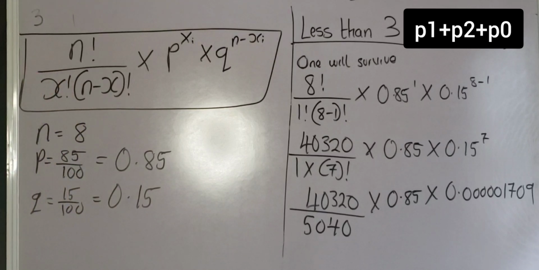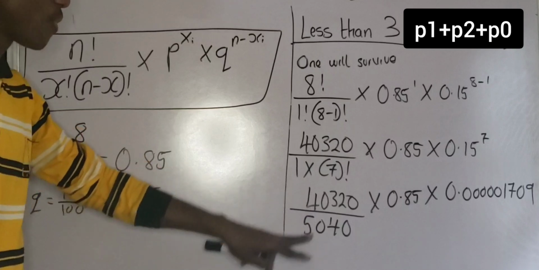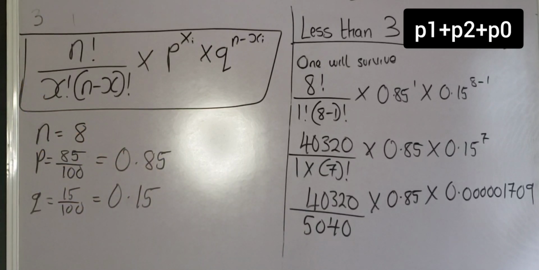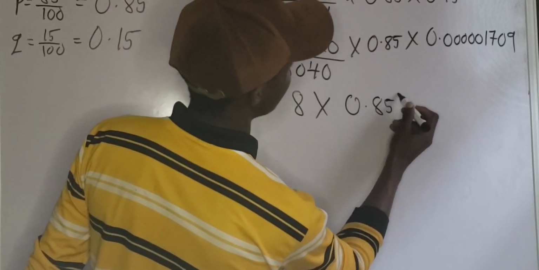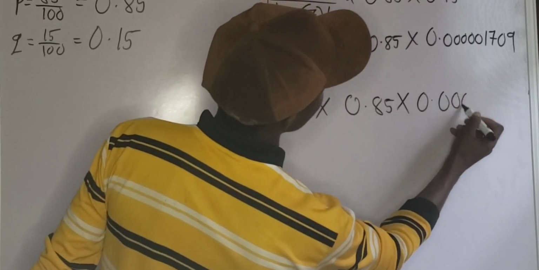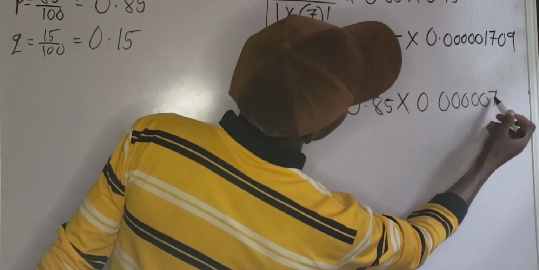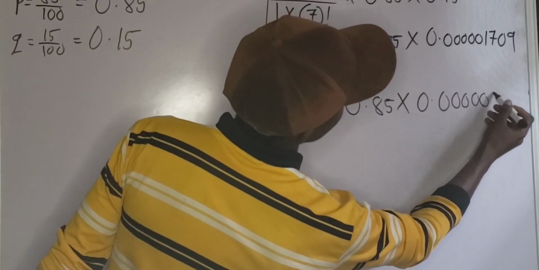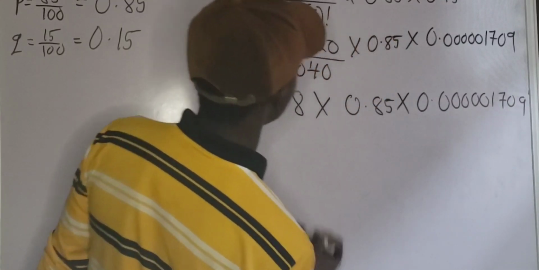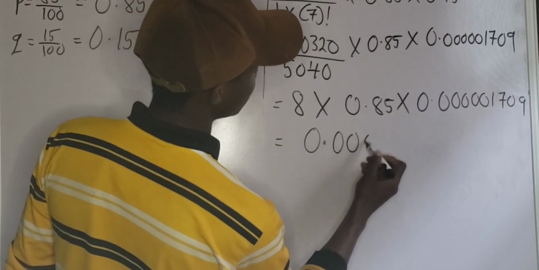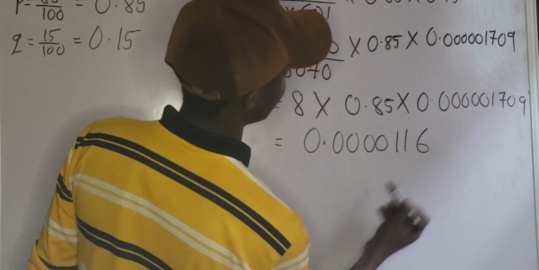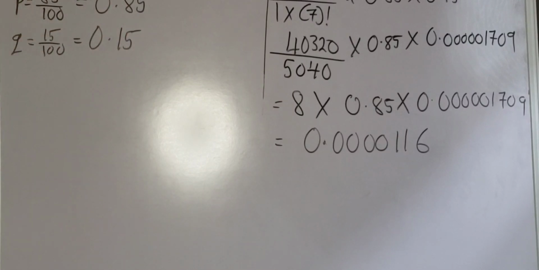Do you understand? Okay, so let's proceed. If you divide 40,320 by 5,040, that will give us 8. So I'm going to have 8 times 0.85 times 0.000001709. So if you multiply this, you're going to get 0.00000116. So this is the probability that one will survive.